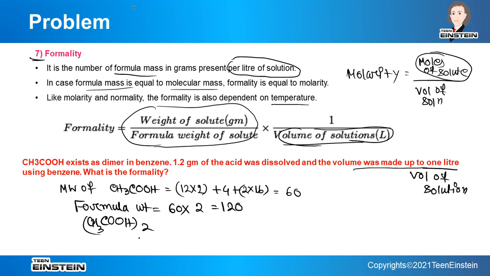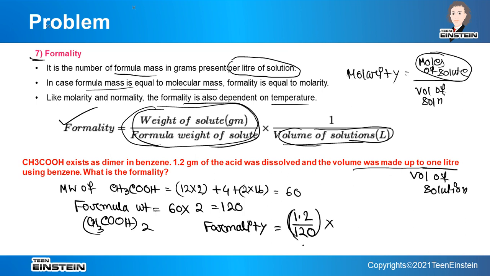Next we have to find out the formality. We will use this equation. So formality will be the given mass in grams, which is 1.2, divided by 120, which is the formula weight. So this value is basically this portion, multiplied by, this is actually divided by, but ultimately the equation will be like this.